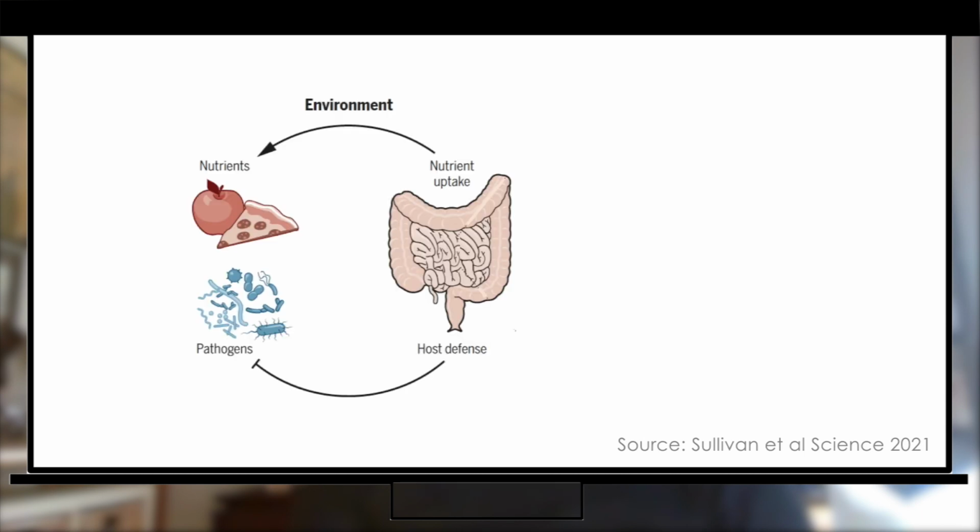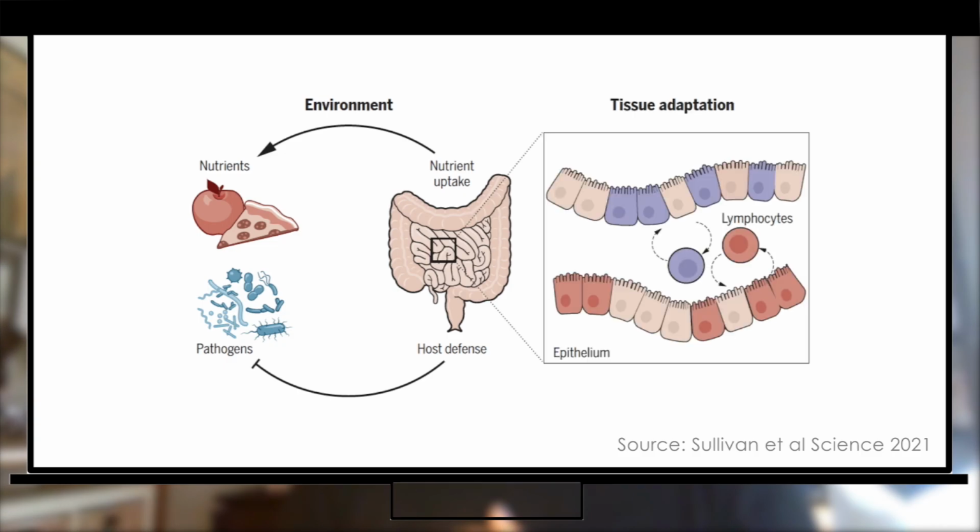But the most exciting part of this study for me was that we discovered that the immune system is playing a role in nutrition. So in my mind, the gut has two main functions: to take in nutrients and to keep out pathogens through host defense. And we understood that the immune system was playing a role in host defense, but what we didn't know was that the immune system also plays a role in nutrition. So the gut needs to adjust the balance between these two different functions, host defense and nutrient uptake, in response to pathogens and nutrients in the environment.